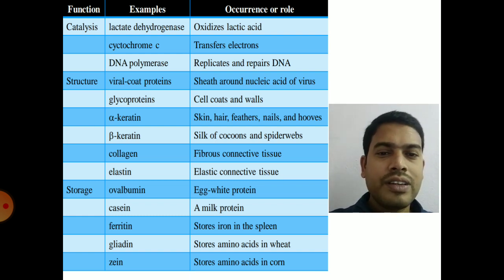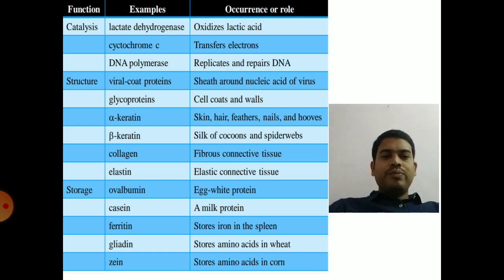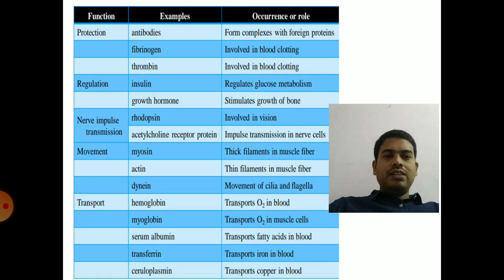And storage: proteins can also be stored in the body, and the storage proteins are ovalbumin present in egg white, casein present in milk, ferritin in spleen, gliadin in wheat, zein in corn. So ferritin, gliadin, zein, casein, ovalbumin, all these proteins are storage proteins. Structural proteins make structural integrity. Storage proteins play an important role in the storage form of protein.